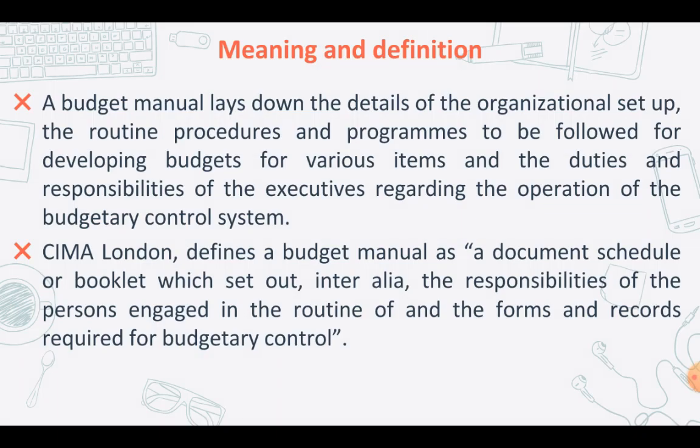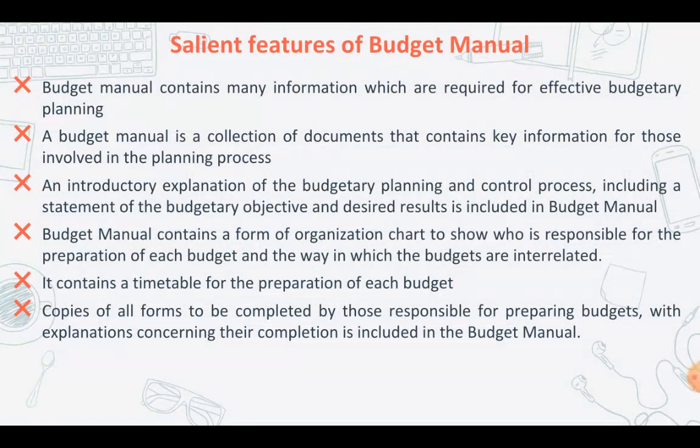So let's look at the different salient features of your budget manual. Based upon what we have just discussed earlier, the various features of a budget manual can be described this way. The budget manual should contain information which is required for effective budgetary planning. Okay, that is one of the important features. It contains all the information which is going to be used in order to ensure there is effective budgetary planning. And a budget manual is basically a collection of documents which contains key information, especially to be used by those who are involved in the planning process.